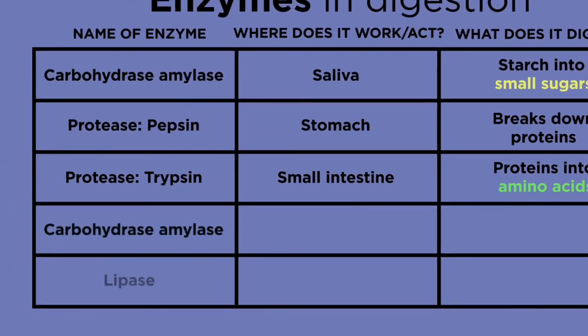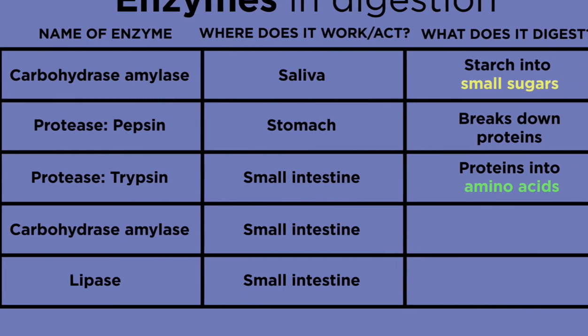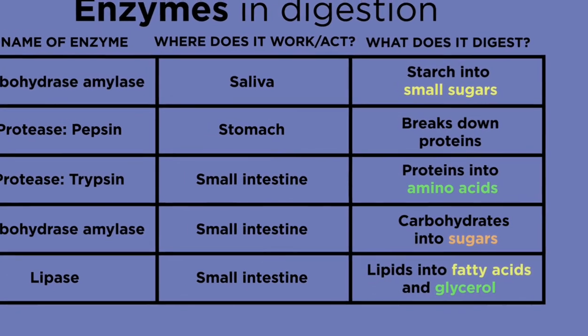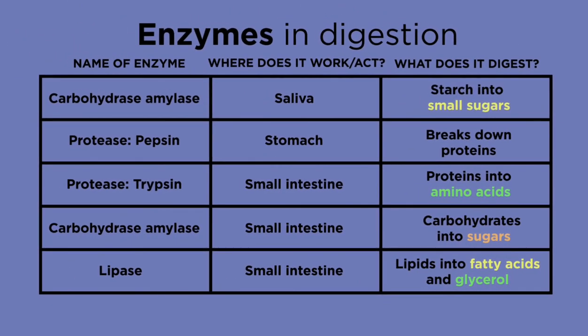Amylase and lipase are also released into the small intestine from the pancreas. They digest carbohydrates into sugars and lipids into fatty acids and glycerol. These molecules are small enough to be absorbed into the blood.